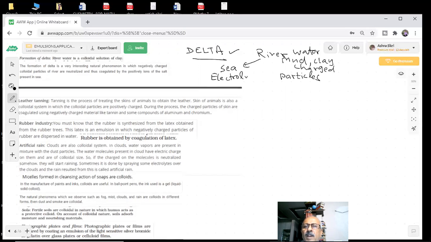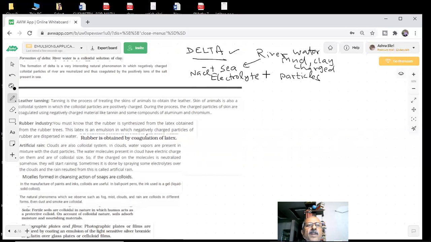Sea water has so many electrolytes: NaCl, magnesium chloride, sodium chloride, potassium salts. NaCl has what? Plus and minus. So when charged particles, the mud and clay, come here and meet the electrolyte, what will happen? It will coagulate. So the coagulation will take place.